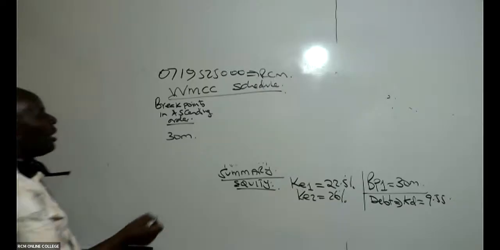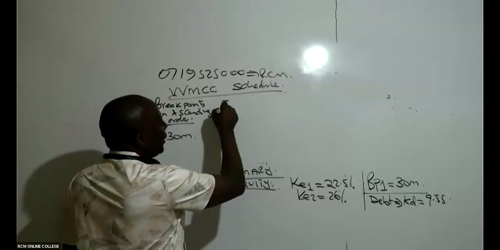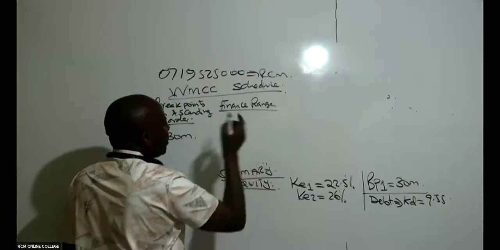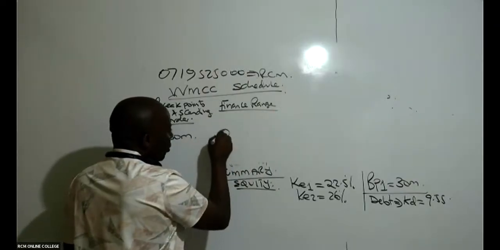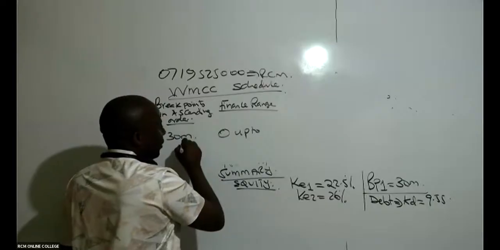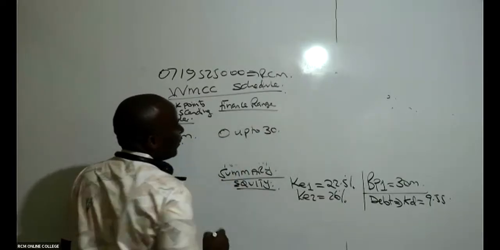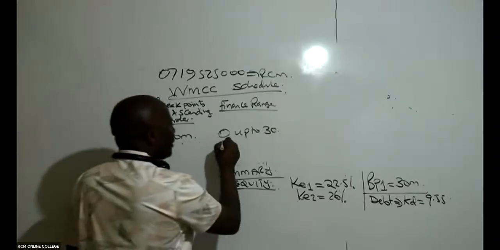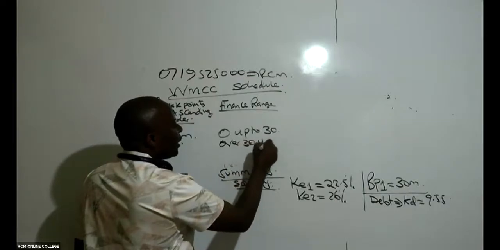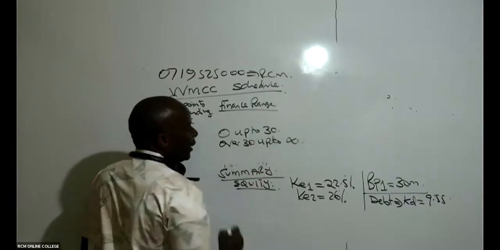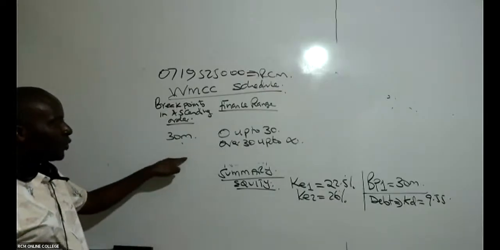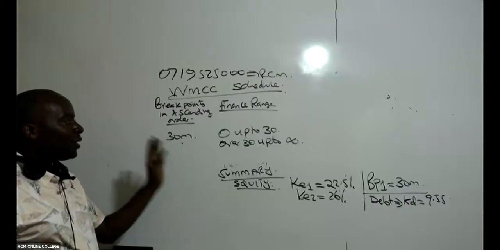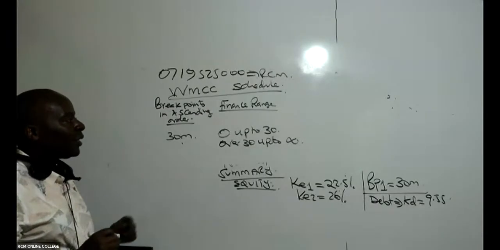So from there, give us what we call the finance range. You have to be very careful. You talk of 0 up to the figure we have here, 30. 0 up to 30, and then over 30. Remember, your finance range must go to infinity. Many guys forget this second class. The first one is 0 up to 30. The second one is above 30 up to infinity, like that.